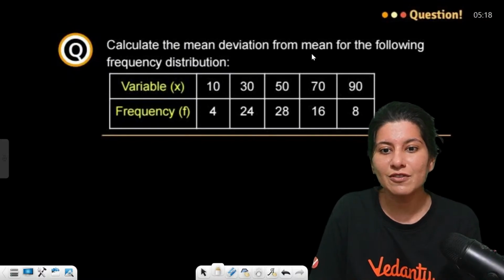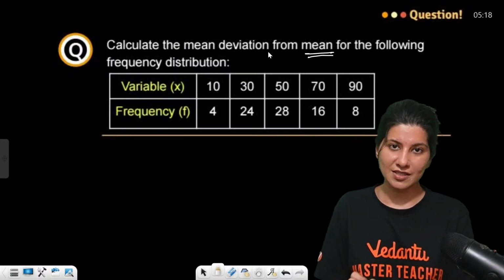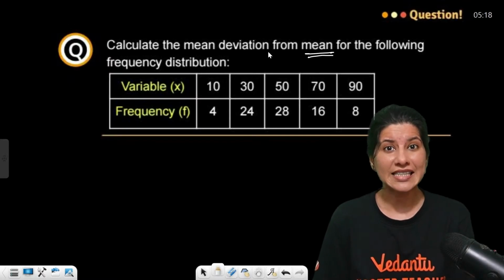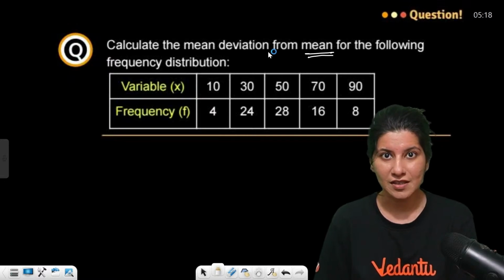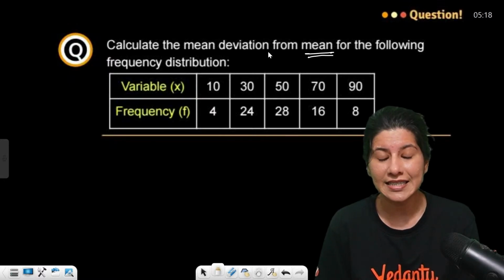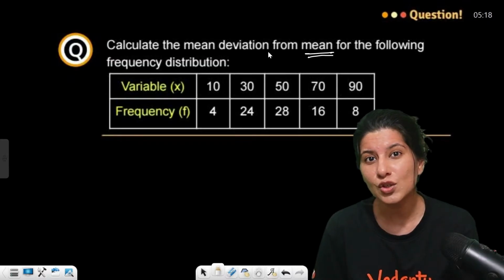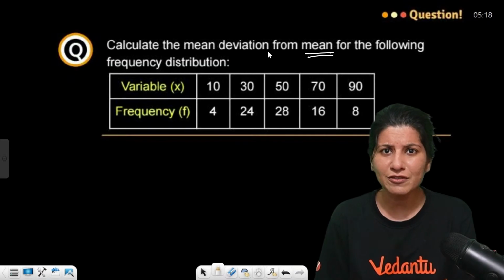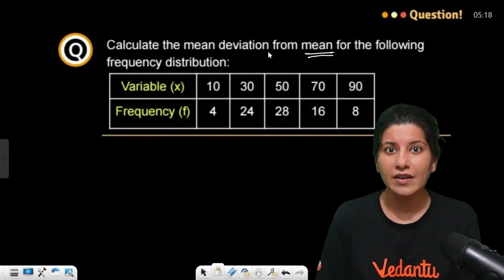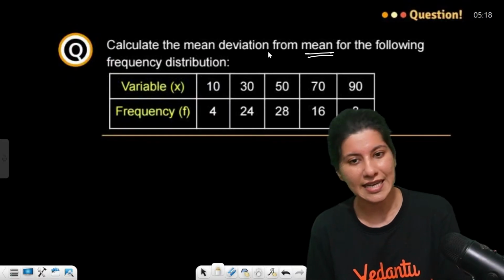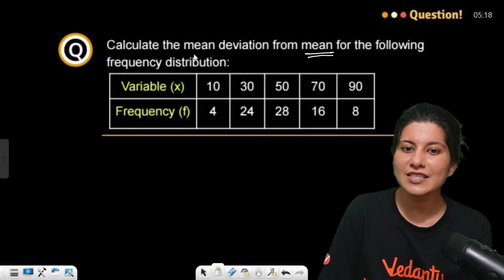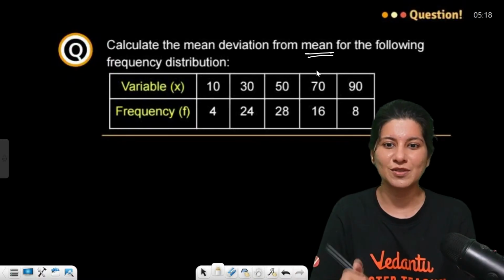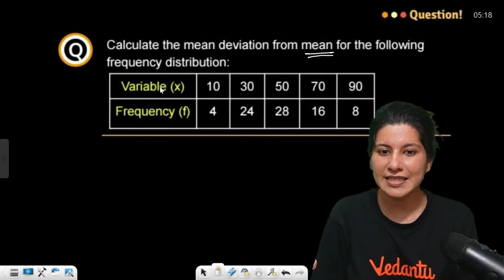Calculate the mean deviation from mean for the following frequency distribution. Acha, now you know that out of all the three central tendencies, which one do you think is the easiest of all? Obviously mean. Calculation of mean is absolutely easier than calculation of median and mode. So the moment they ask you mean deviation about mean, you'll be like, yes, easy question. First of all, frequency is given, x is given.